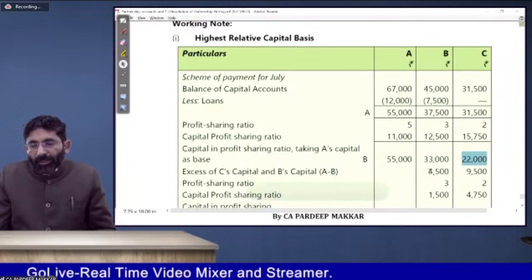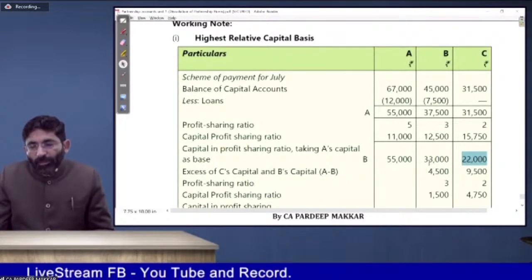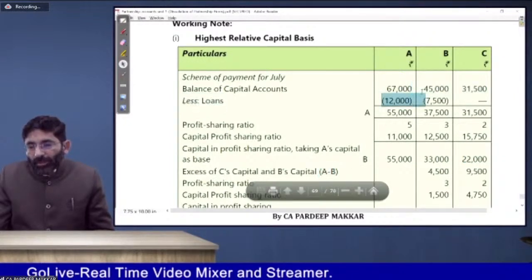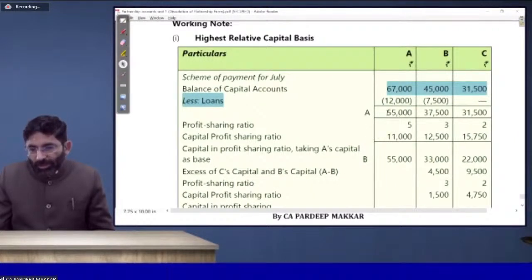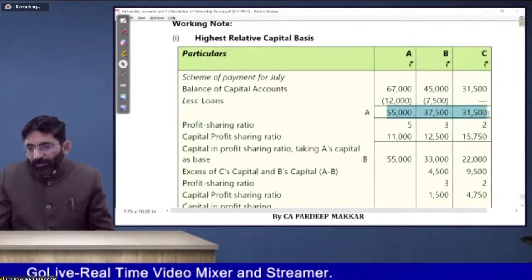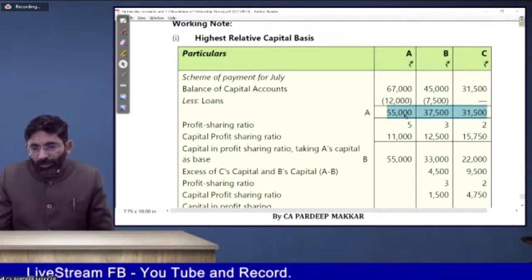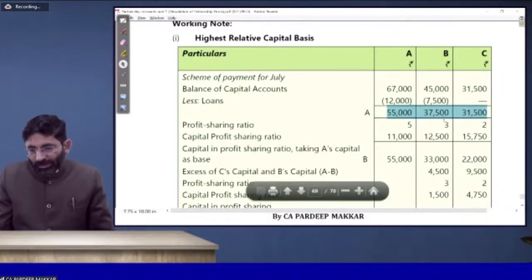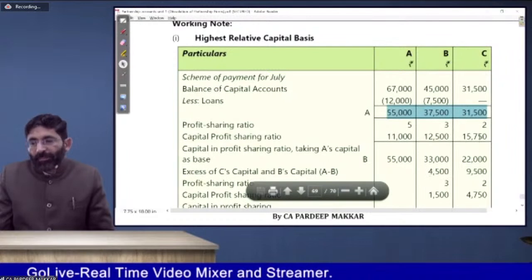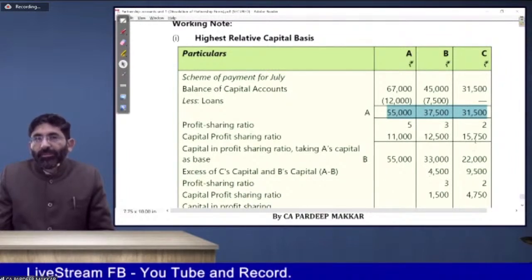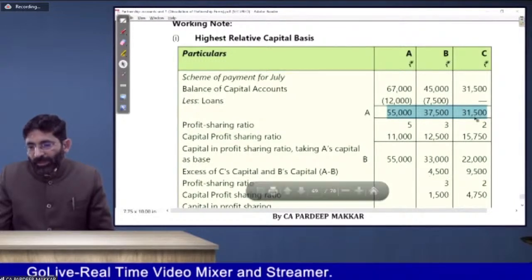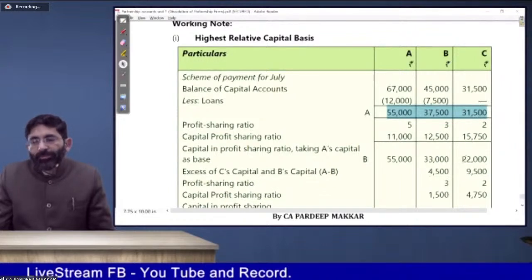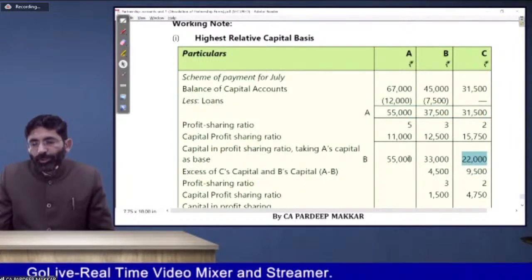Now deduct it, you will get the balance. From where you have to deduct it, actual minus standard. This is A, opening balance. Out of this balance, this is the opening balance for you, because partner's loan is already adjusted. So 55,000 minus 55,000, it is 0. 37,500 minus 33,000, it is 4,500. 31,500 minus 22,000, it is 9,500, sorry.